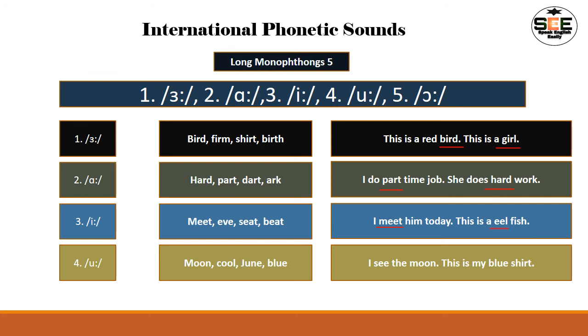I see the moon. Here also the e sound is available with the C. I see the moon. Definitely the moon also produces the oo sound. Here, this is my blue shirt. Yes, friend, definitely this blue produces the oo sound. So from here we can easily understand the oo sound. So let's see the next one.